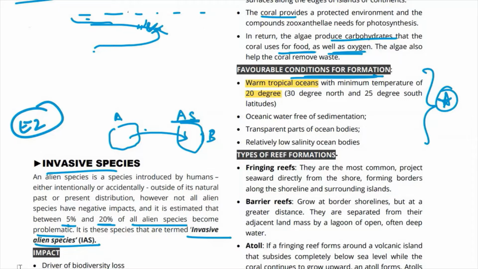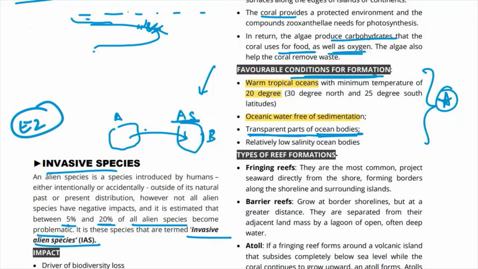So basically 30 degree north and 25 degrees south latitudes are suitable, and the oceanic water should be free of sedimentation, and it should be in transparent parts of ocean bodies, ताकि जो sunlight है वो पहुंच सके, and जो zooxanthellae है वो अपना photosynthesis carry out कर सके.